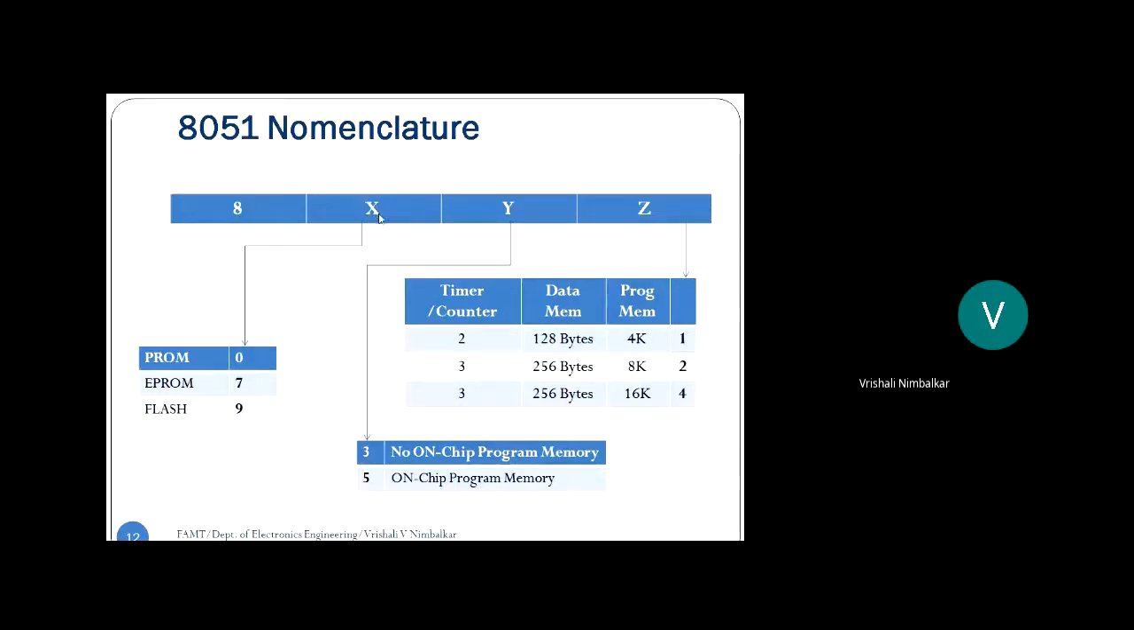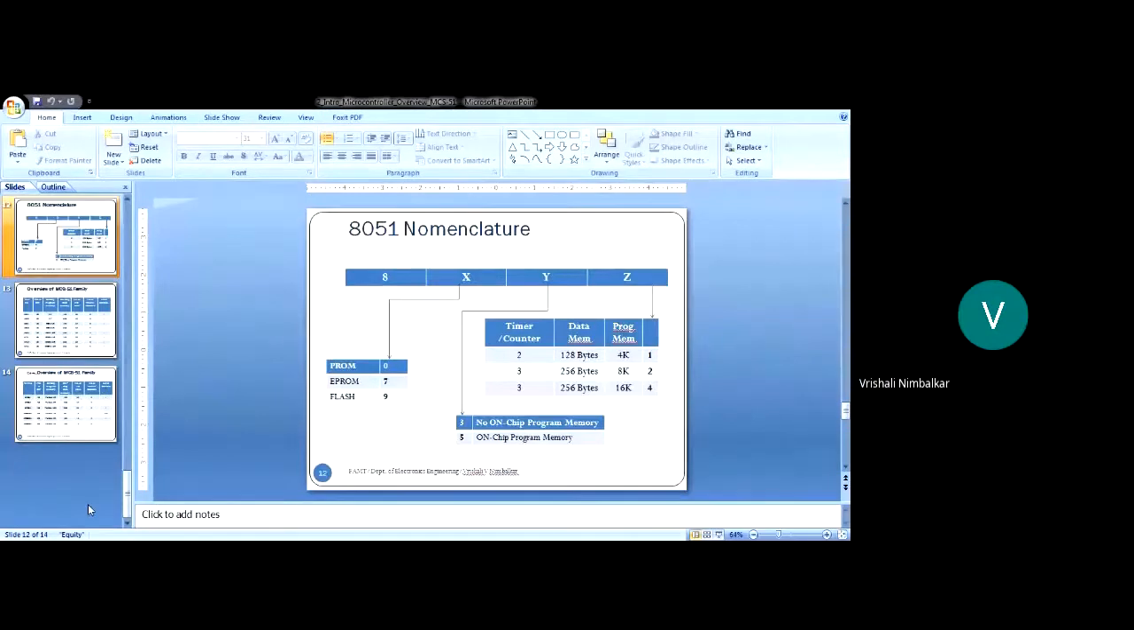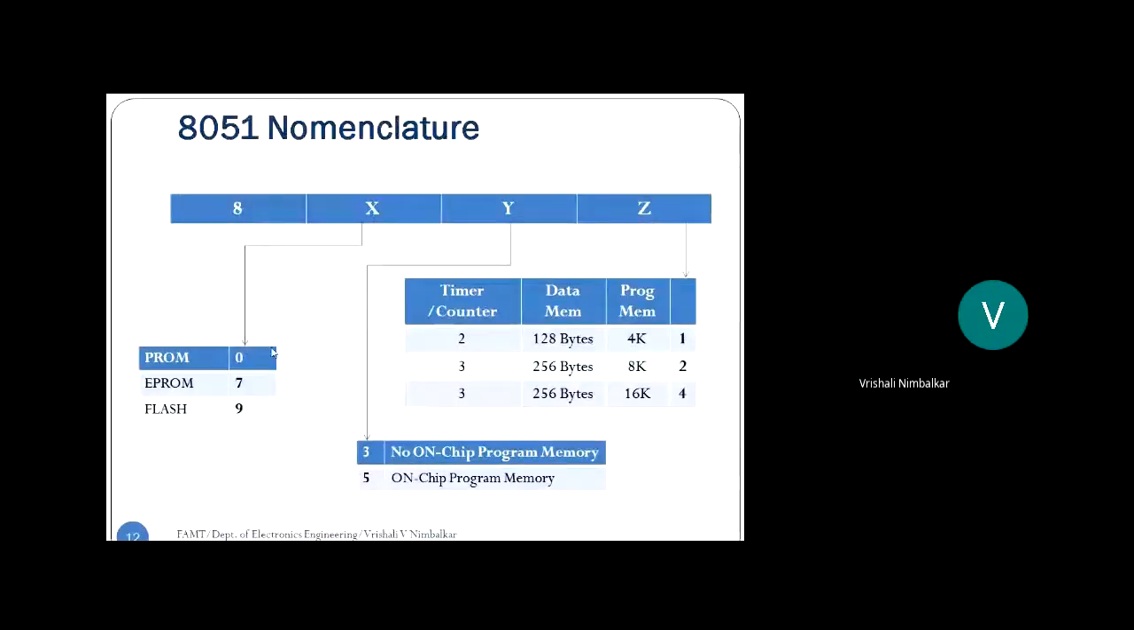Next, the third digit X. X can be 0, 7, and 9. This gives information about the program memory. How is your program memory? Is it reprogrammable or not? So 0 indicates the program memory is one-time programmable, PROM. PROM stands for programmable ROM. One-time programmable, later you cannot do any changes. No changes. So 0 indicates the program memory is PROM, one-time programmable, right?